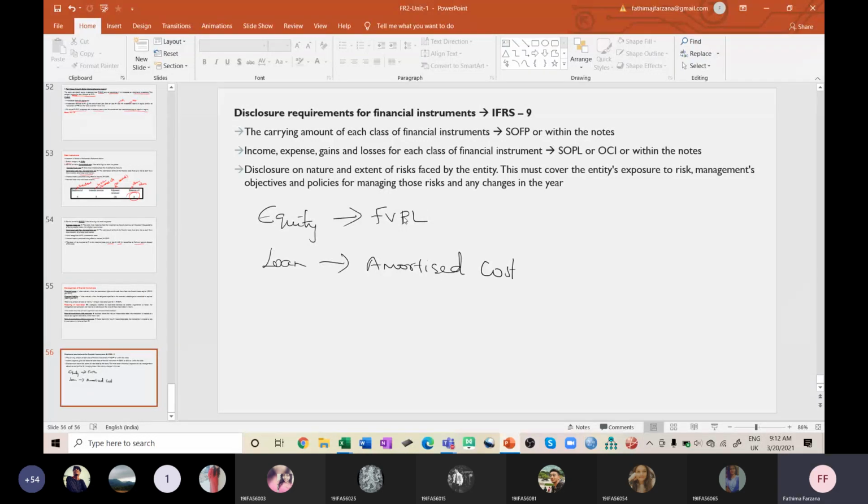Okay. In case, what is the procedure in FVPL? After valuing, what you'll do? Adjusting the market price and all, what you'll do later? Ma'am, you'll take the two tests, ma'am. What are the two tests? Business model test and contractual cash flow. I forgot the last word. Okay. Contractual cash flow. What happened to others?